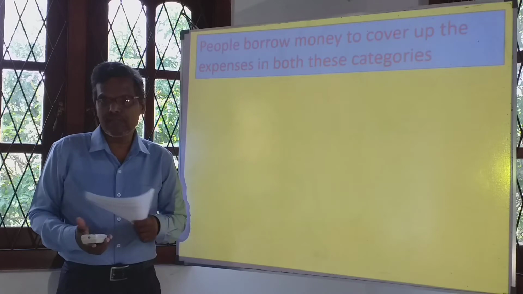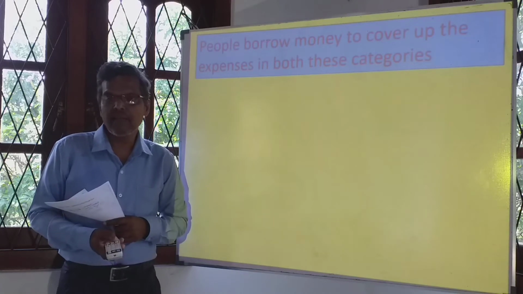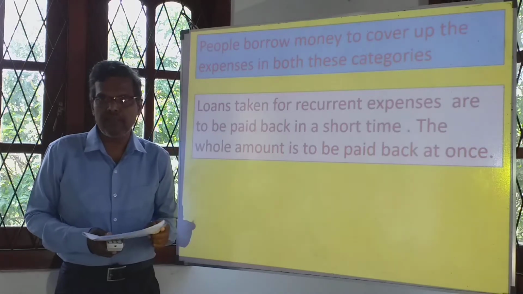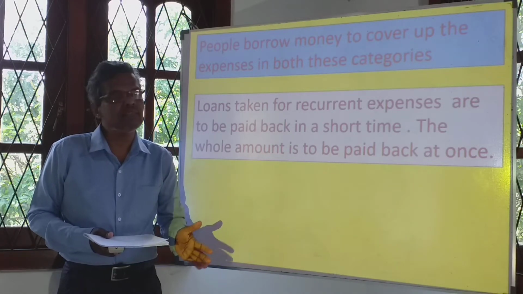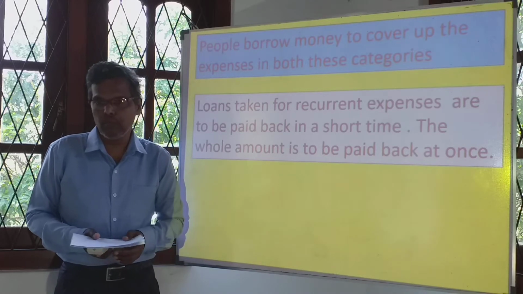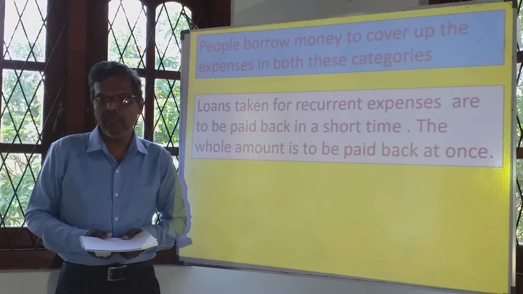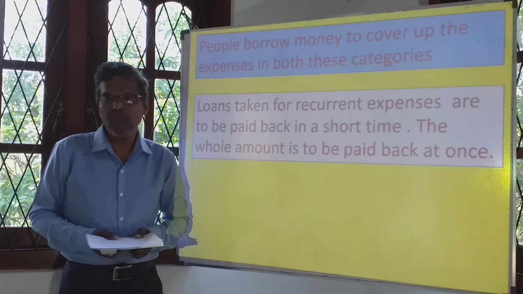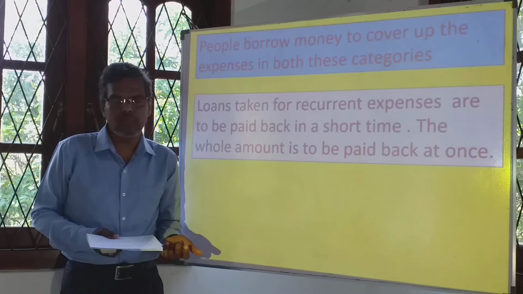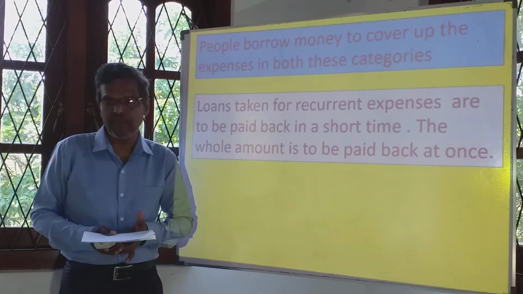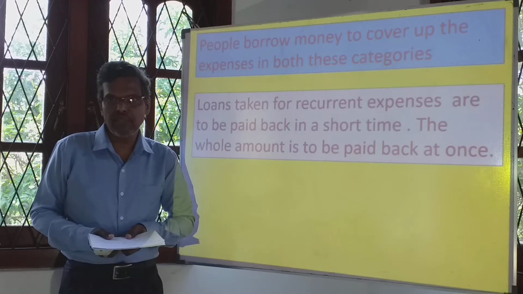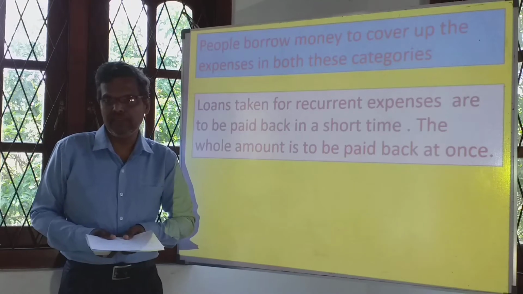The loans taken for recurrent expenses are to be paid back in a short time. For example, if you take a loan from a friend to pay back in 3 months, you have to pay back the whole amount. If you took 5,000 rupees, you have to give that 5,000 rupees at once. So that is the way with recurrent expenses.